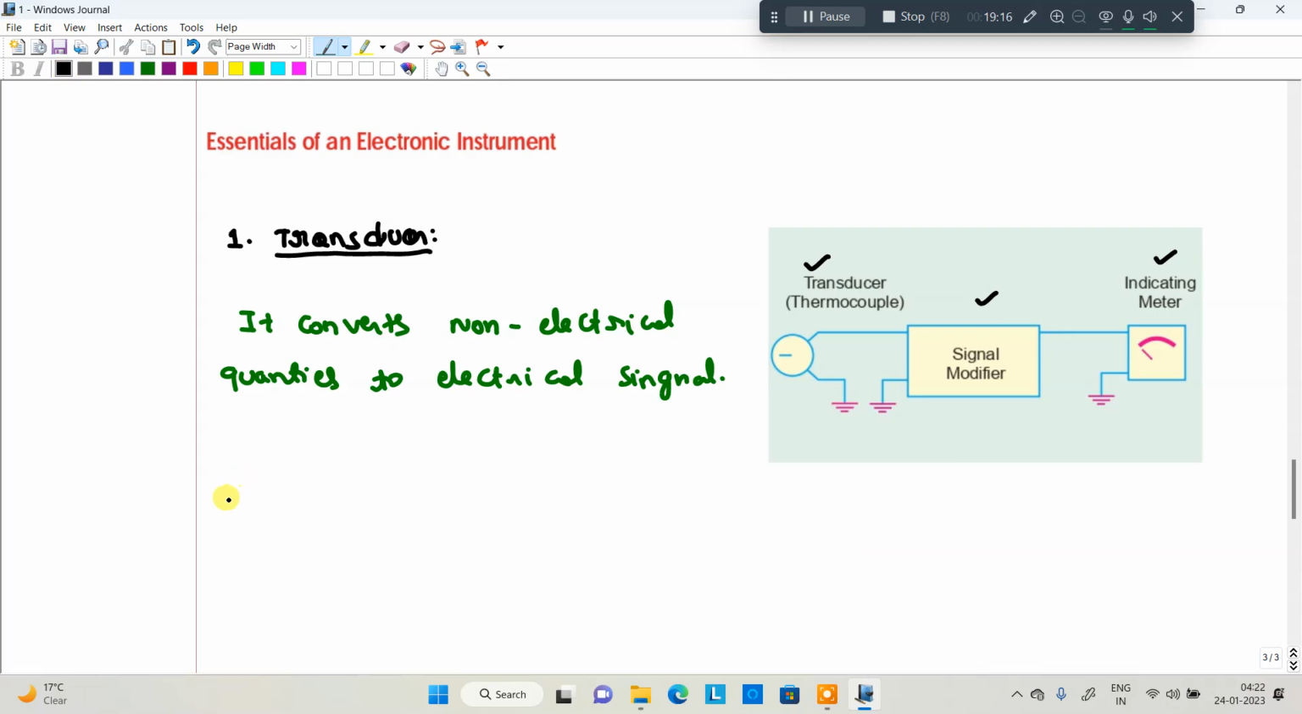The signal modifier means amplification. For example, if I convert the signal, I get a very low amplitude value. Whenever I get a low amplitude value and connect it directly to a meter, it cannot show the value, because the input is a very low amplitude. So it is connected to a signal modifier, that is, an amplifier. Then the signal is amplified, and after that, when it is connected to the meter, it can measure properly.